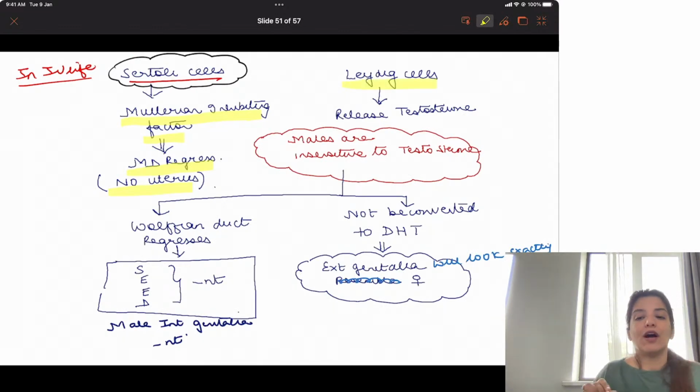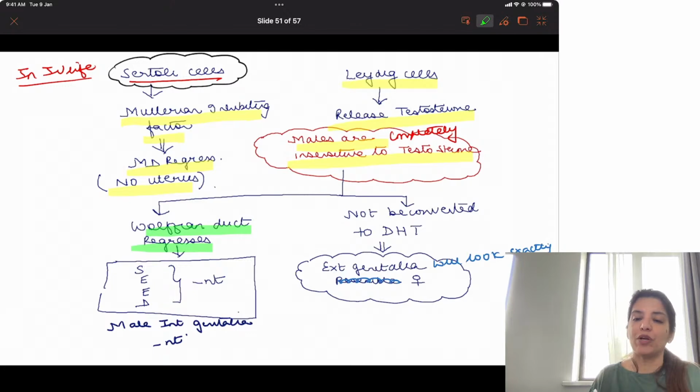But now let's see what happens to Leydig cells. Leydig cells are functioning normally. They are releasing testosterone normally. But these males are insensitive to testosterone. Because they are completely insensitive to testosterone, for growth of Wolffian duct, what was needed? Testosterone was needed. So now Wolffian duct will regress.